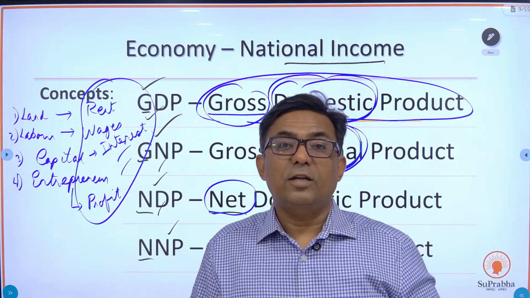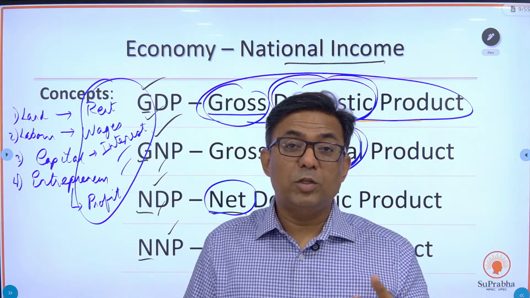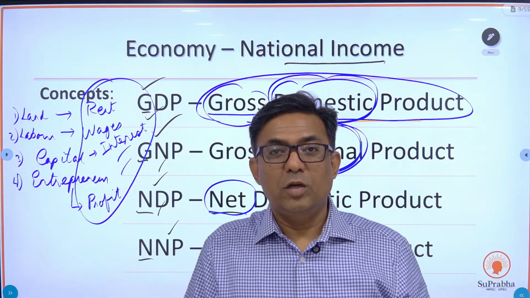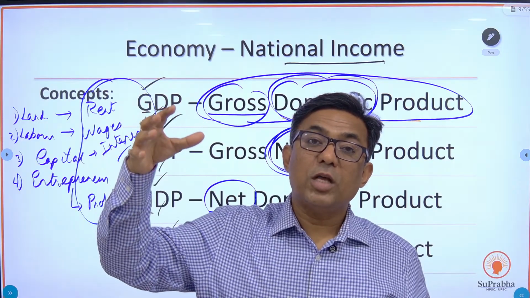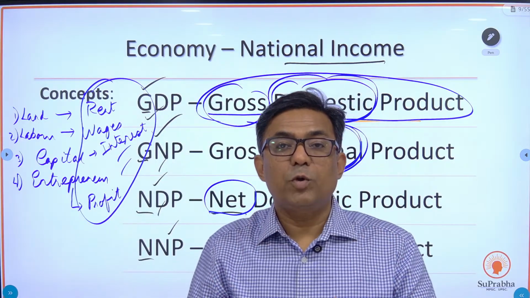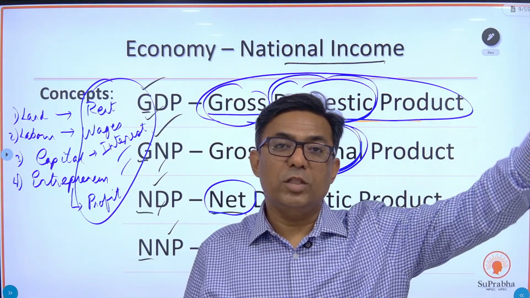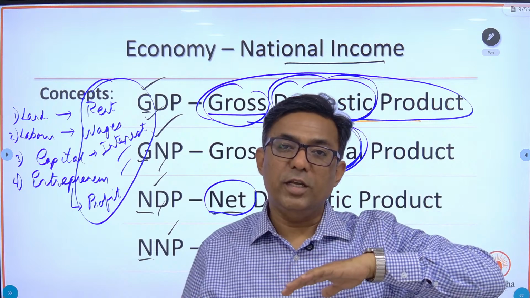Tata has bought the two car brands, Land Rover and Jaguar. So we have employed a factor of production, the entrepreneur, abroad, because Tata is owning this. Whatever profit these companies make, Tata is going to bring it to India.